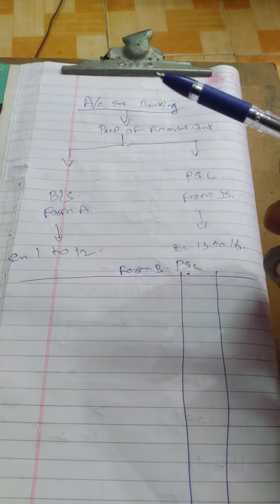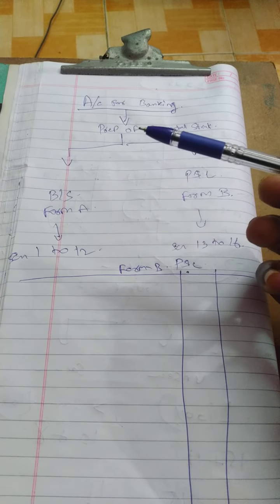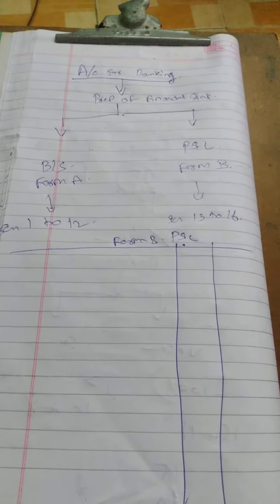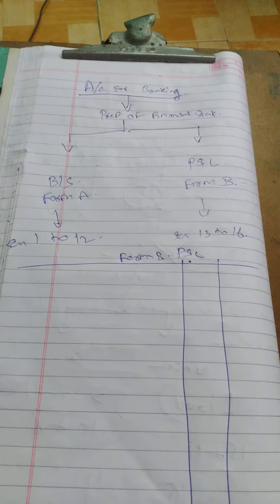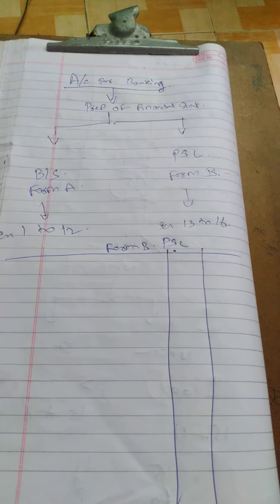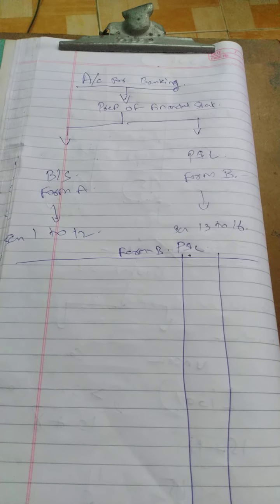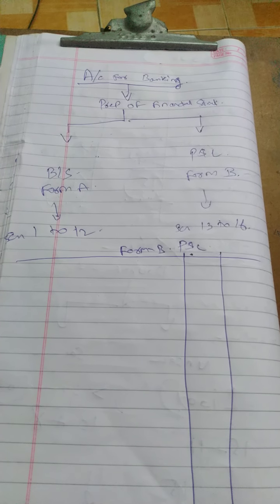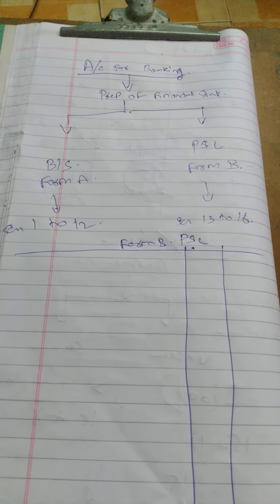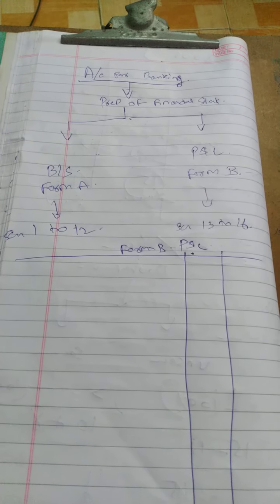That is Schedule 3 under the Companies Act. So any normal company, other than a banking company, any general company, has to follow Schedule 3 for preparation of financial statements. You have a separate chapter for that, which we will discuss later. But the point is, if it is a banking company, they need to follow the Banking Regulation Act as well as the Companies Act. As per the Banking Regulation Act, they have given a separate format for preparation of financial statements for banking companies.